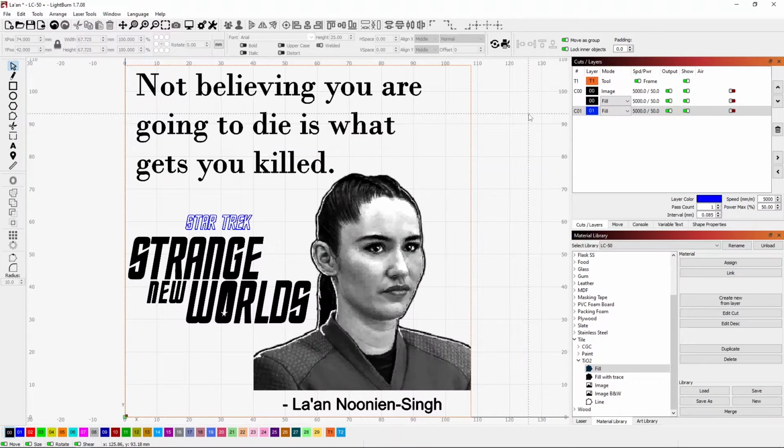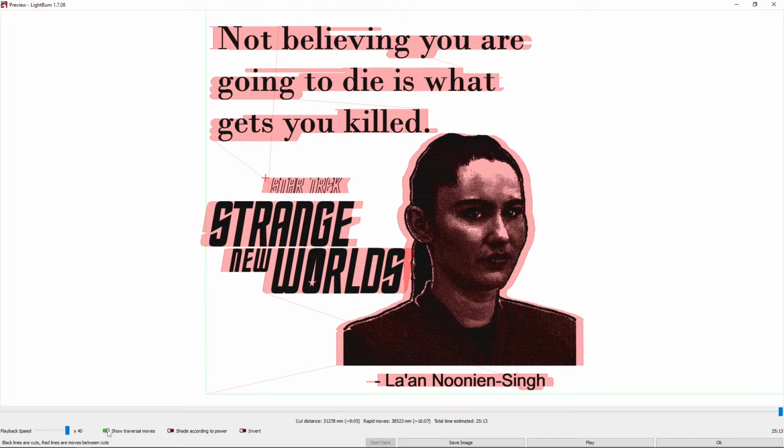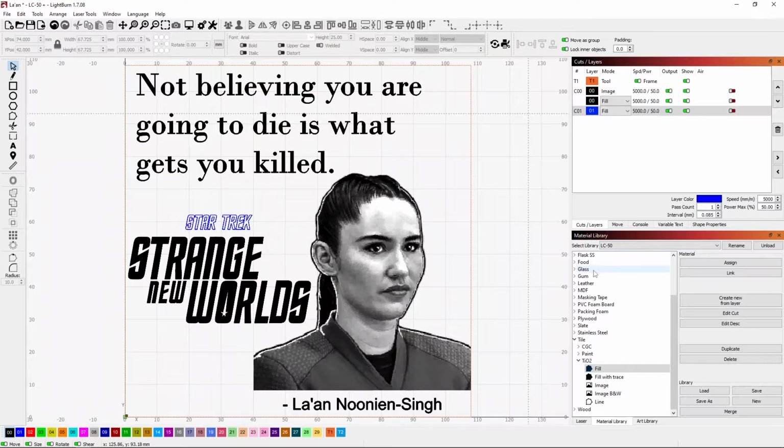If we do a preview, we can see that this is going to take about 25 minutes. Take a quick look at the burn path. It's going to do the image and then all of this. Okay, that all looks pretty standard. So a lot going on here. It's going to take a little bit longer to burn this.